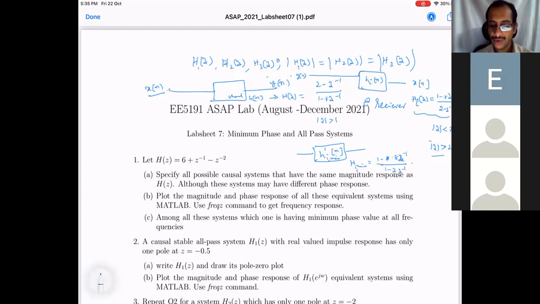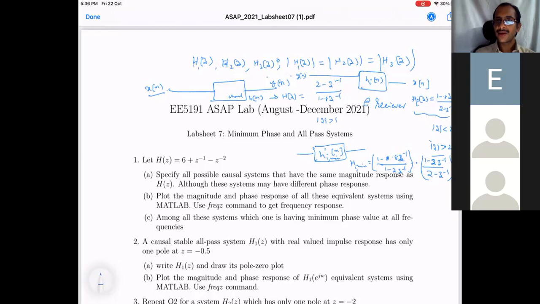Since I have added this, I want the system to have the same magnitude response as HI of Z. So I should multiply this with an all pass system, because that will have a constant magnitude response. So I will multiply by 1 minus 2 Z inverse over 2 minus Z inverse.